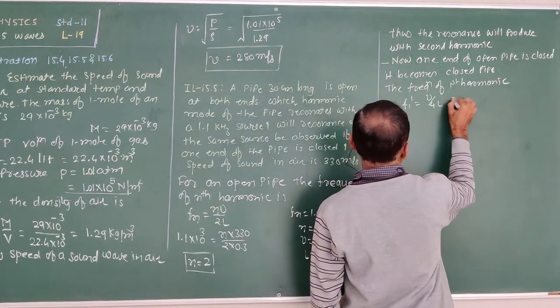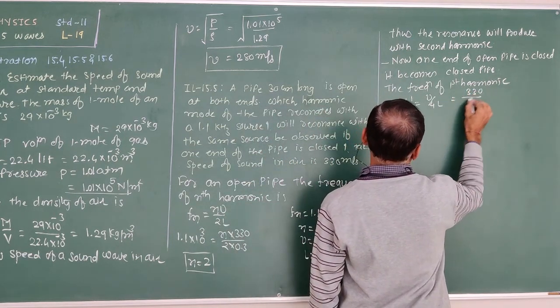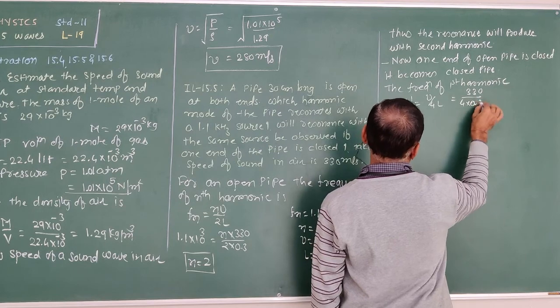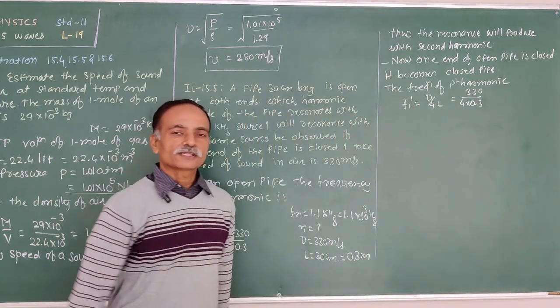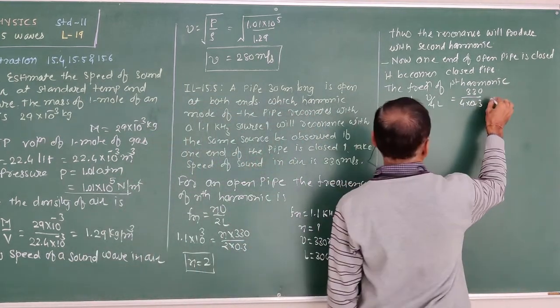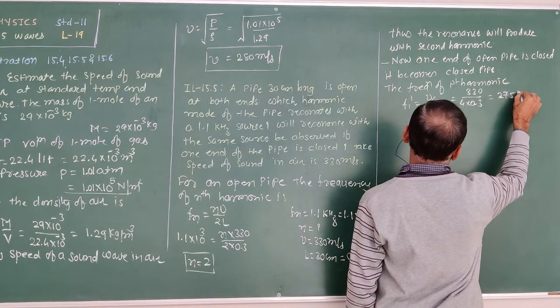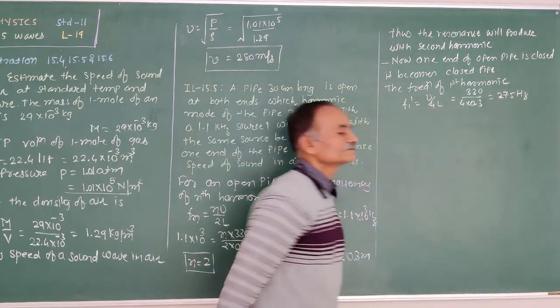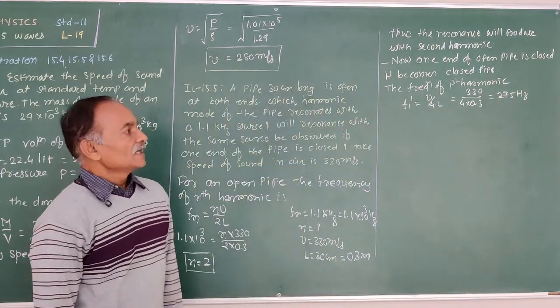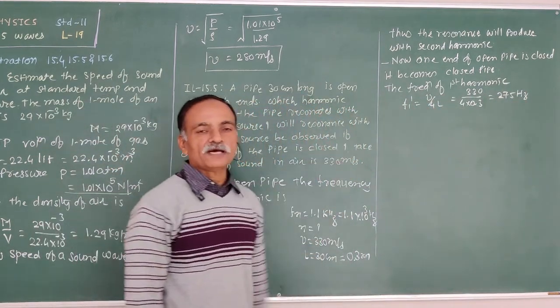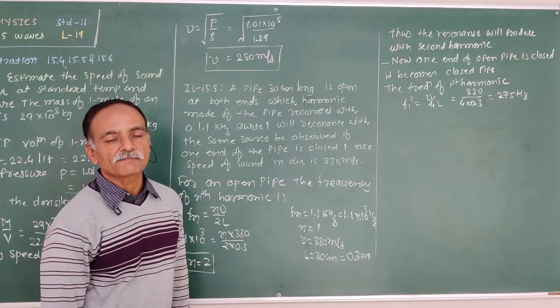V is given, 330, upon 4, L is 0.3. Therefore, for the first harmonic, the frequency is 275 Hz. So in a closed pipe, the first harmonic is obtained at 275 Hz.